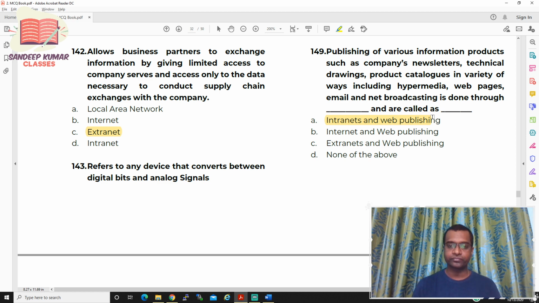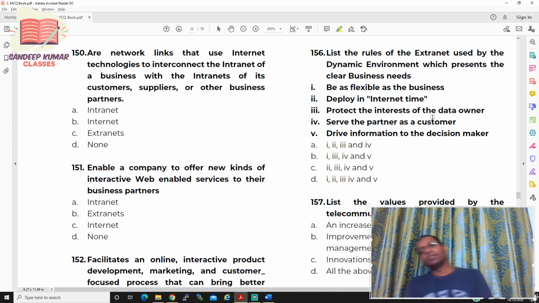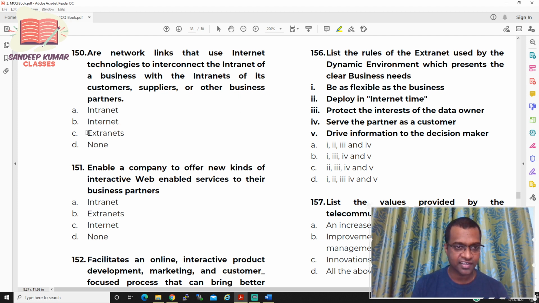Now let us move to question number 150. Dash are network links that use internet technologies to interconnect the intranet of a business with the intranets of its customers, suppliers, or other business partners. So you can recognize the option. If you are allowing business partners, it is extranet. Question number 150, the answer is C.